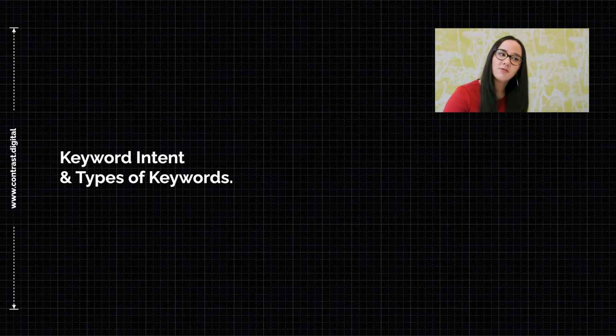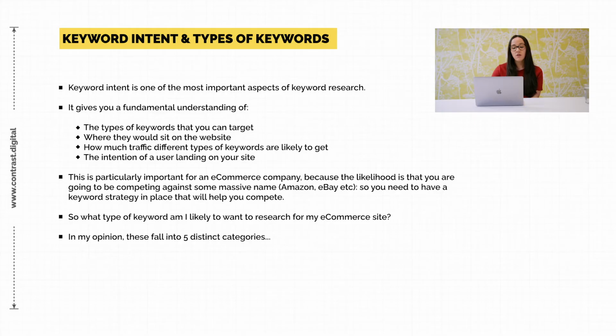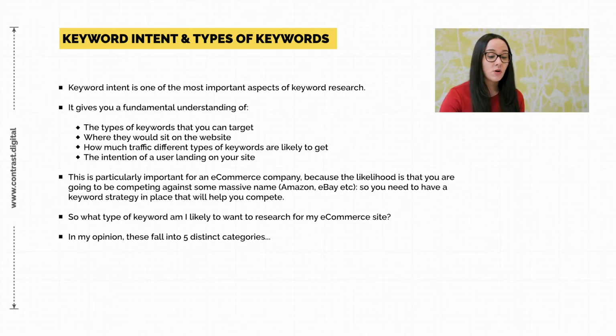Now that we've looked at the content funnel, we want to look at keyword intent and types of keyword. So keyword intent is one of the most important aspects of keyword research. It gives you a fundamental understanding of the types of keyword that you want to target, where they would sit on your website. So would they be on a blog? Would they be on your category pages? That sort of thing. How much traffic they might send to your website and the intention of the user landing on that particular page.